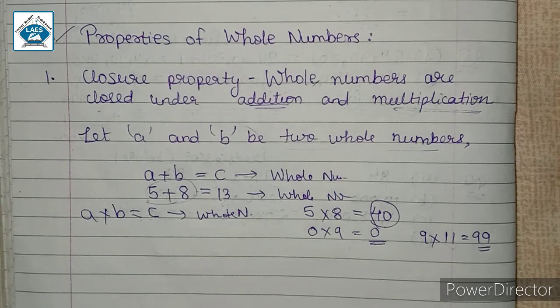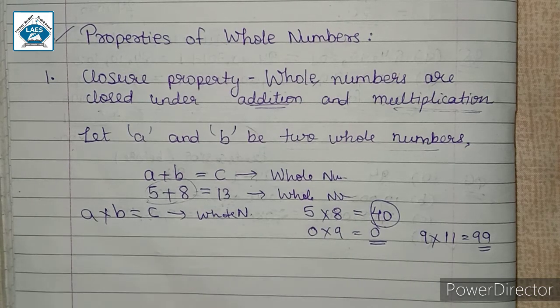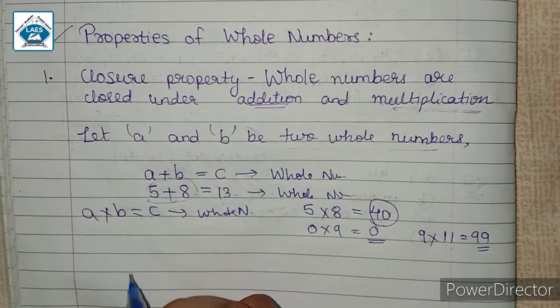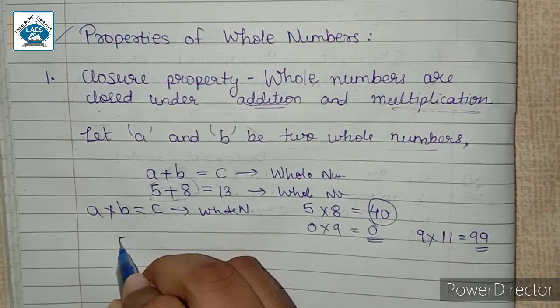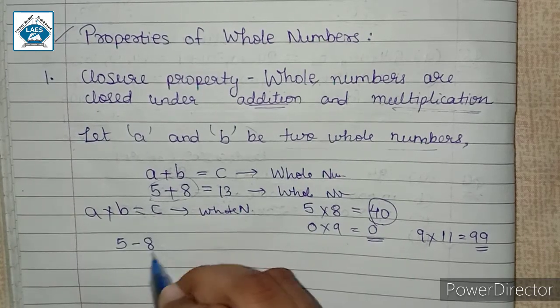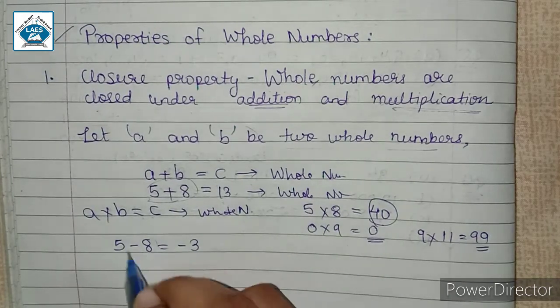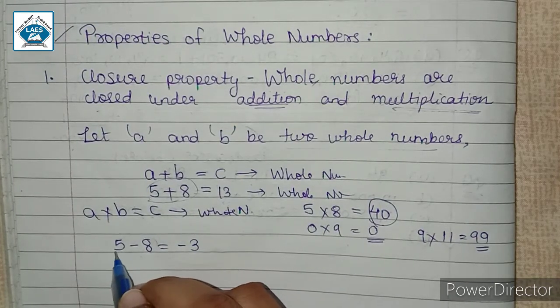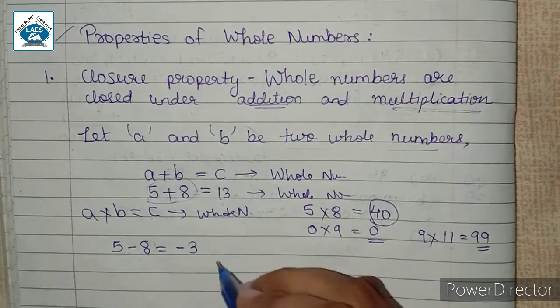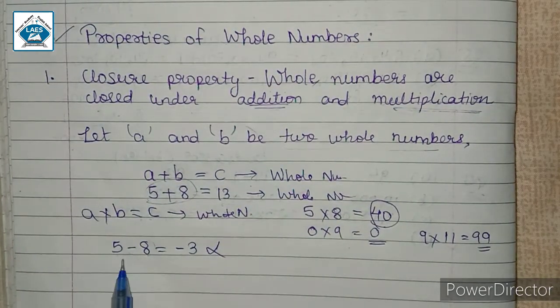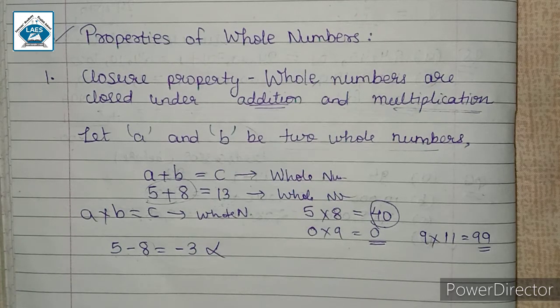Now we have two more operations. What are they? They are subtraction and division. Closure property is not satisfied by these two, because when we subtract two whole numbers, for example I am subtracting 5 minus 8. I am subtracting 8 from 5. So 5 minus 8 we get minus 3. Right, because 8 is greater, so when we subtract this we get minus 3, but this is not a whole number. So subtraction of two whole numbers is not a whole number. That's why subtraction is not closed. So whole numbers are not closed under subtraction.